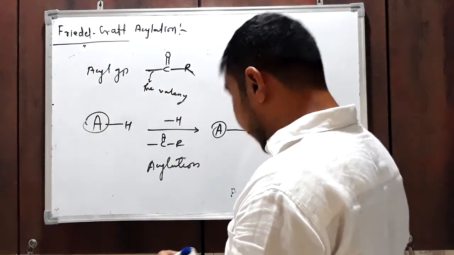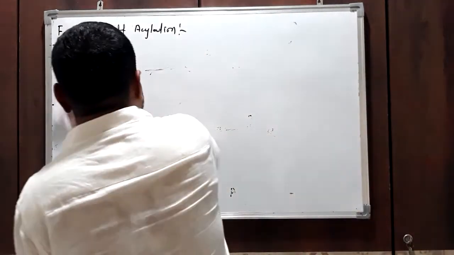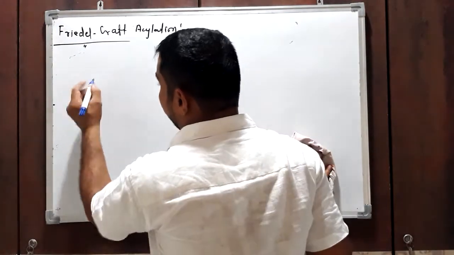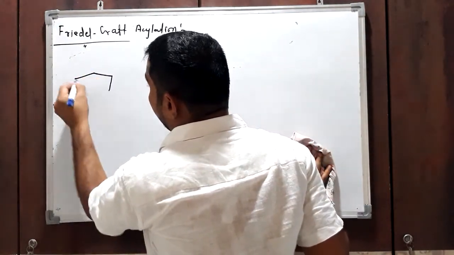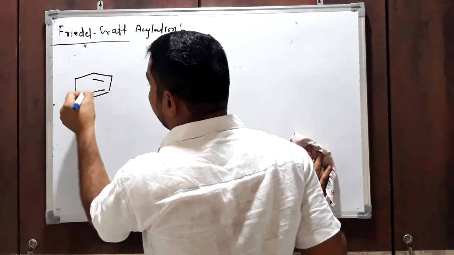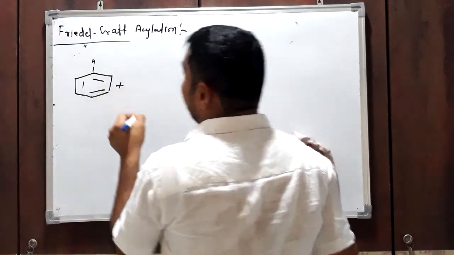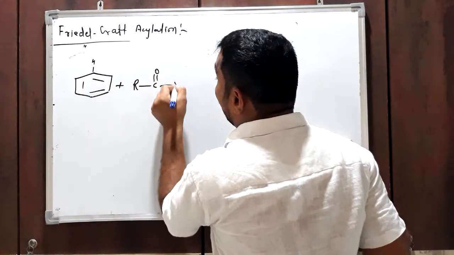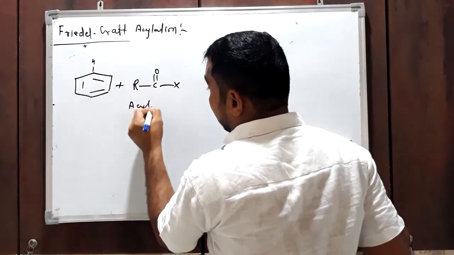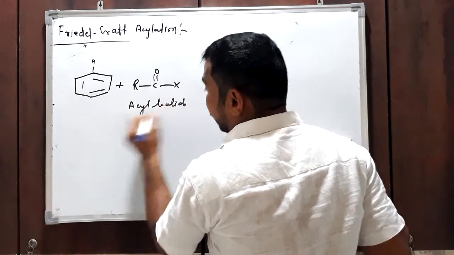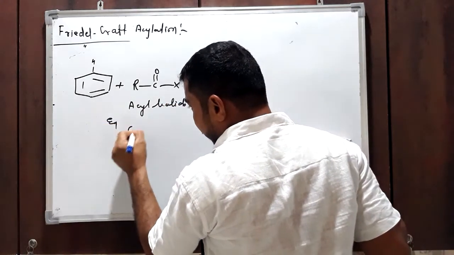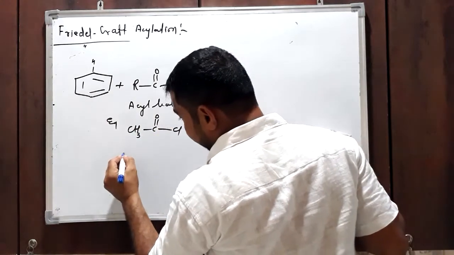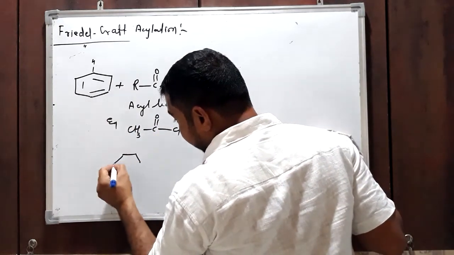Now for example, just consider the same reaction, only the reagent is different. When benzene is treated with acyl halide, RCOX, for example, we can use acetyl chloride or benzoyl chloride.